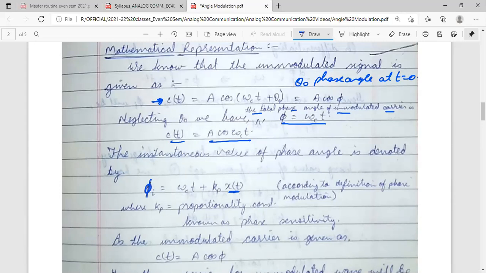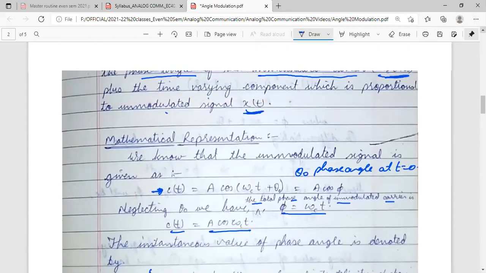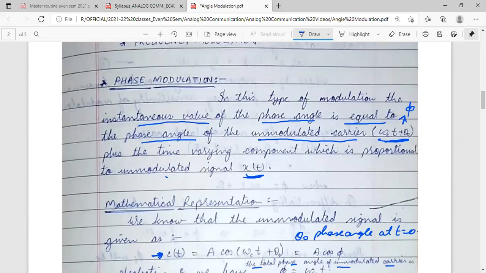So according to the definition of phase modulation, what we have seen, let us see it once again: the instantaneous value of the phase angle is equal to the phase angle of the unmodulated carrier plus a time varying component which is proportional to the unmodulated signal x(t).